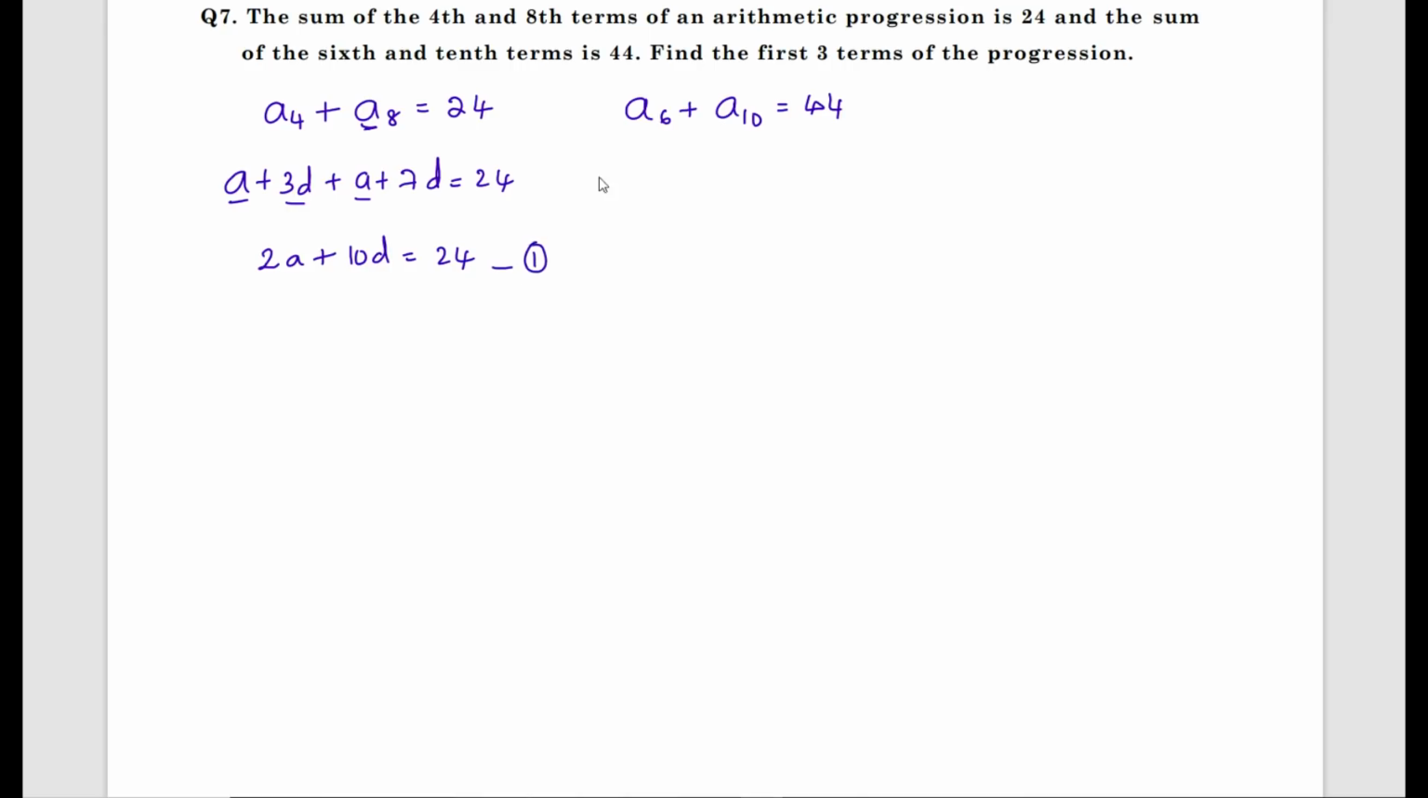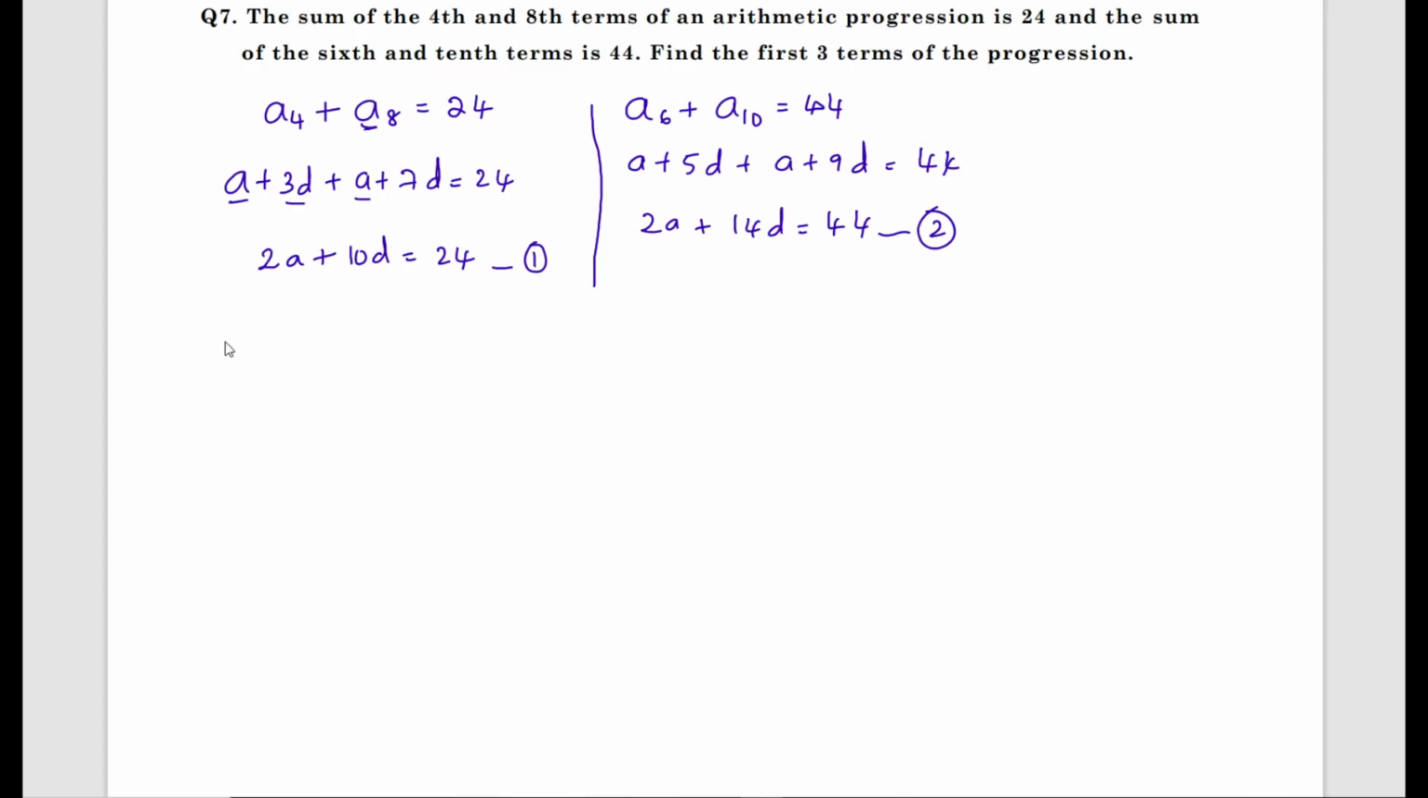Take this as equation 1. In the same way, A6 is A plus 5D, A10 is A plus 9D, equals 44. A plus A is 2A, 5D plus 9D is 14D, equals 44. Take this as equation 2. So this is an equation in two variables. We can solve by the elimination method.